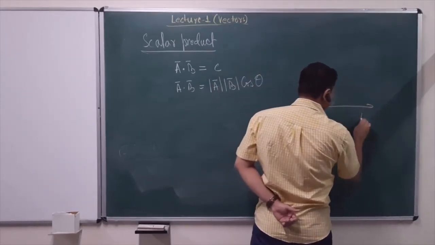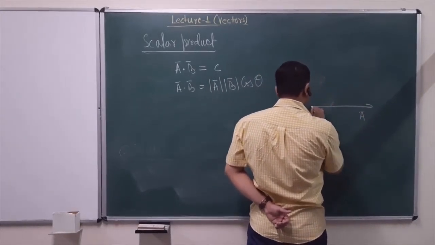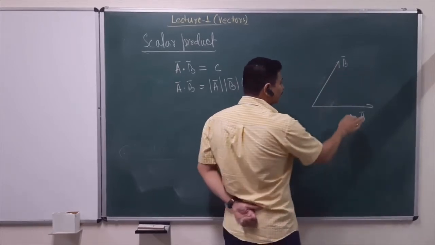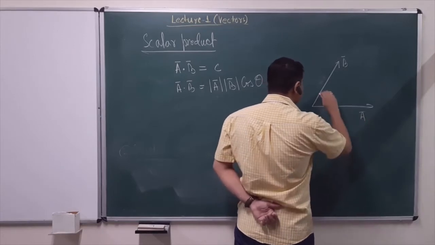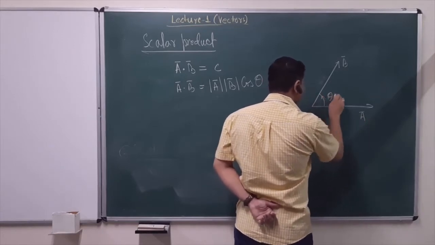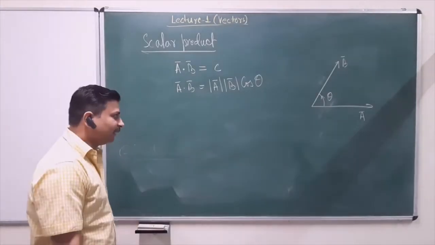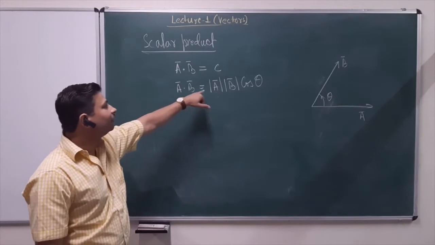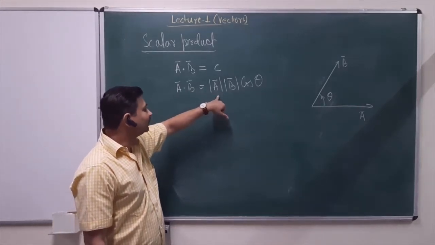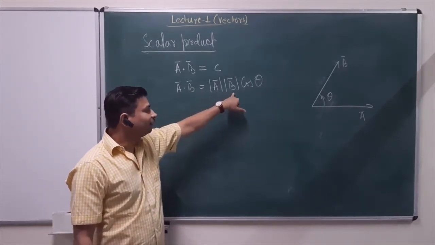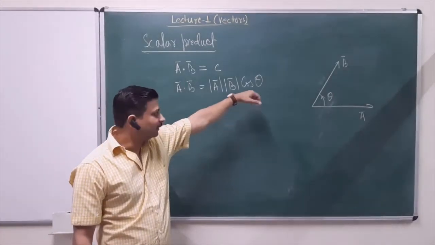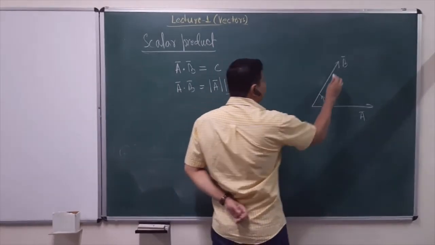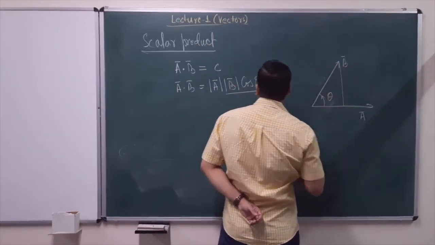So let us say this is my vector A, and related to this, because that fixes my direction, I have this vector B. So the angle between vector A and vector B is the angle theta, and if I take a dot product between A and B, I'll get the result as magnitude of A, magnitude of B, cosine of theta, where theta is the angle between these two, right?